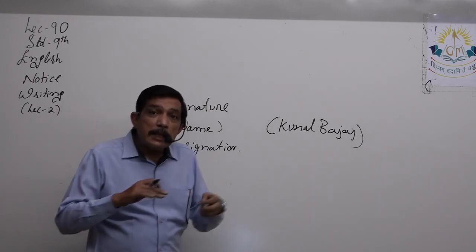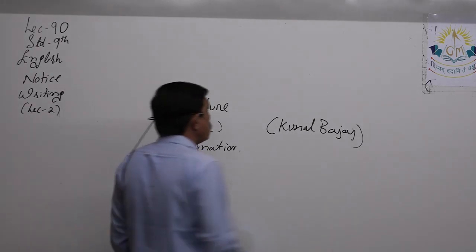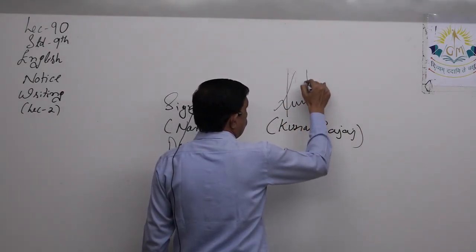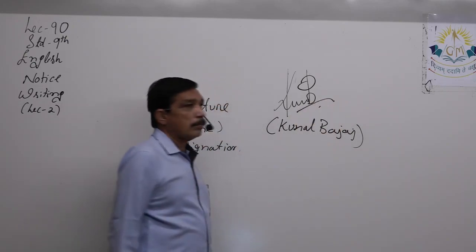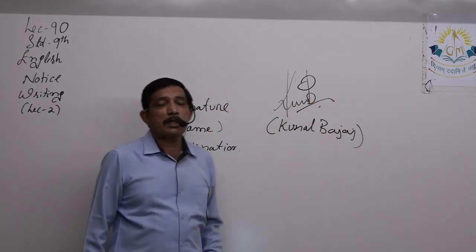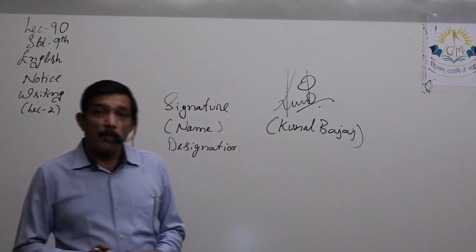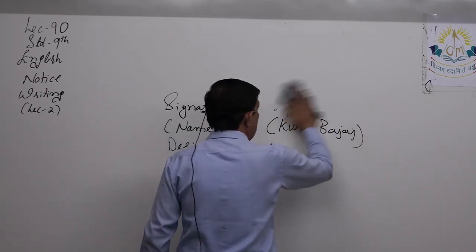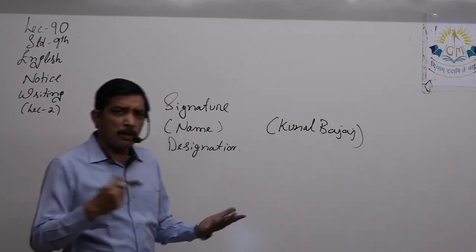Because signature में से हम name नहीं ढूंढ पाएंगे, right? अभी इसमें से आप नाम कैसे ढूंढ सकते हो? नहीं ढूंढ सकते. So my advice is you first write your name and then do your signature, and not necessary